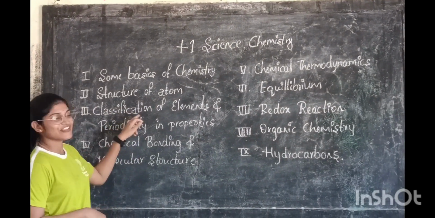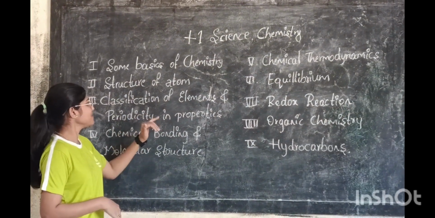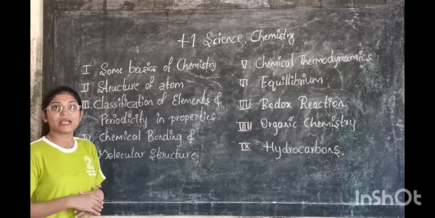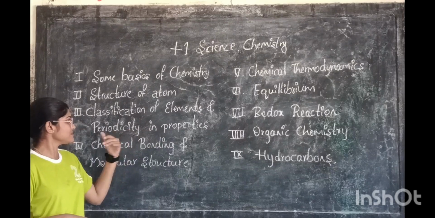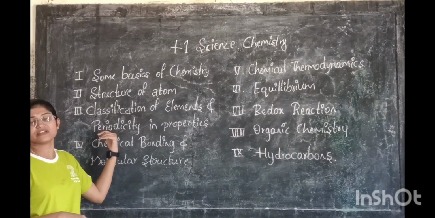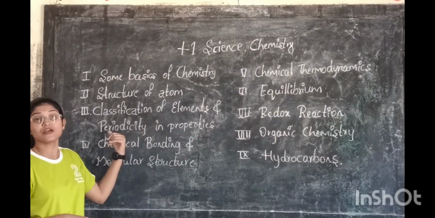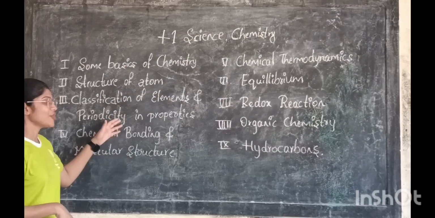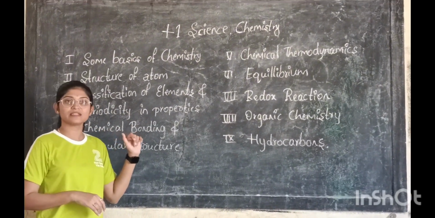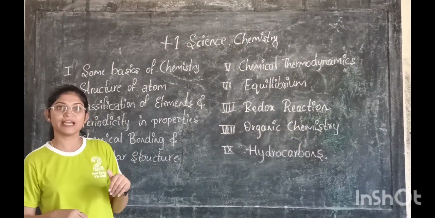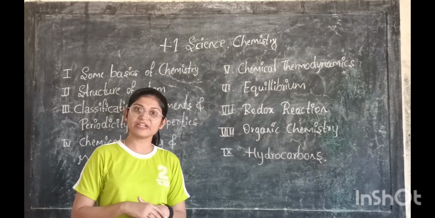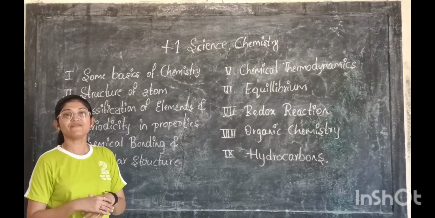And the third, classification of elements and periodicity in properties. In this we are going to study the significance of the periodic table and a brief explanation of the history of development of the periodic table, modern law of the periodic table, periodic tendency properties of elements, in that atomic radii, ionic radii, ionization enthalpy, electronegativity, electron gain enthalpy and valency.